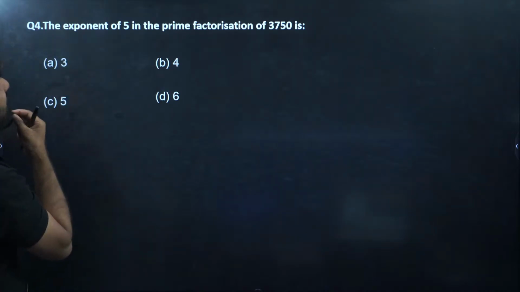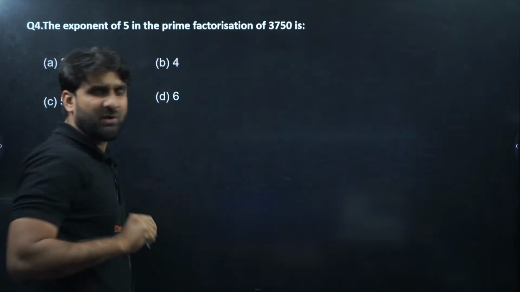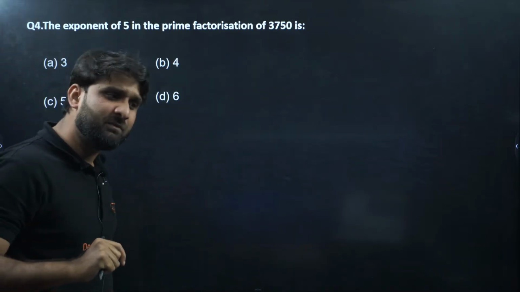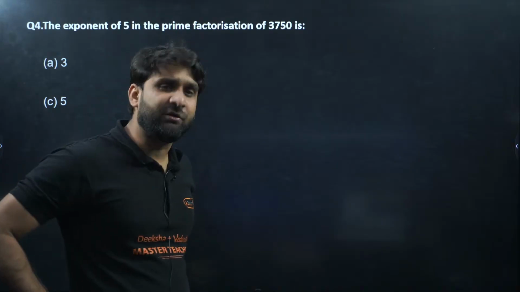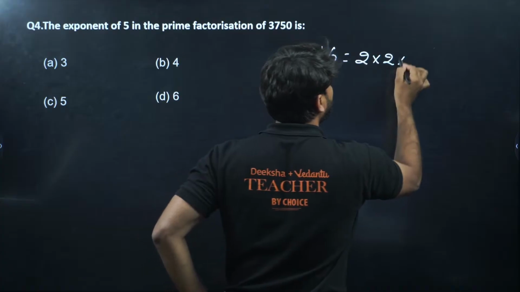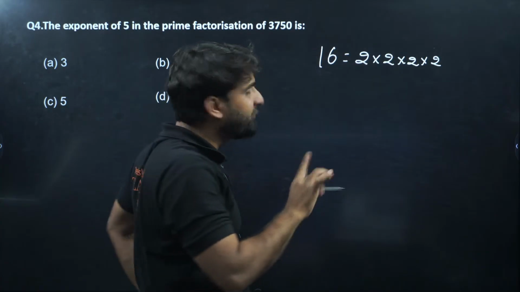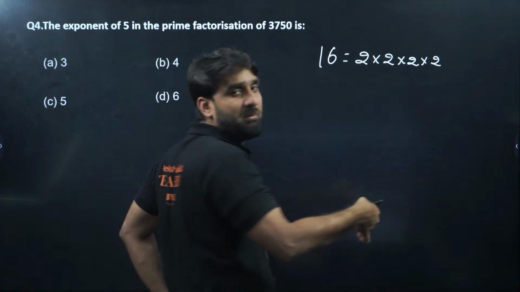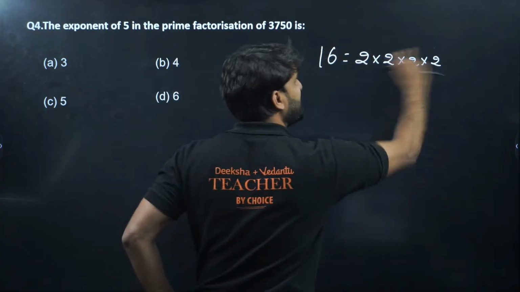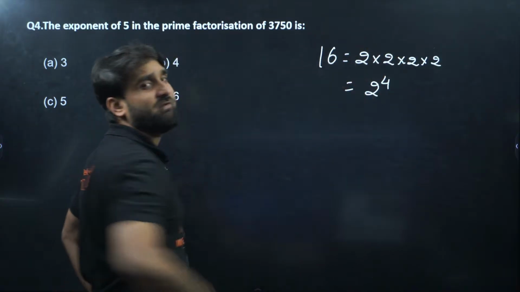Okay, look at the question. The exponent of 5 in the prime factorization of 3750. Do you know prime factorization, everyone? What does prime factorization mean? For example, 16 can be written as 2 into 2 into 2 into 2. This is called prime factorization, because 2 is a prime number. And 16 can be expressed in this format, so it can also be written as 2 to the power 4. This is called prime factorization.